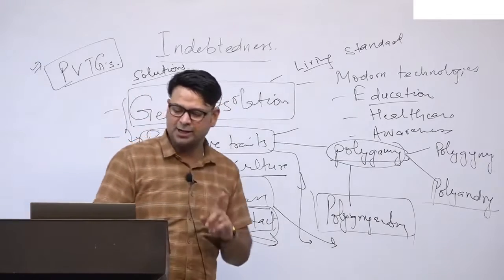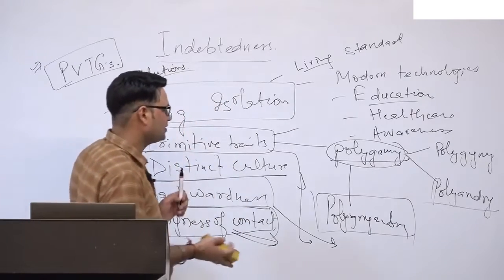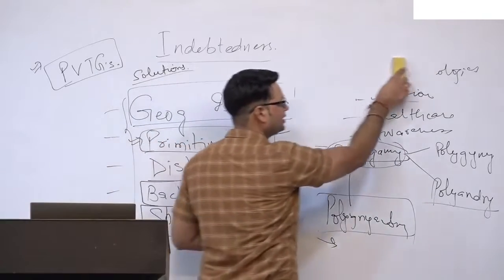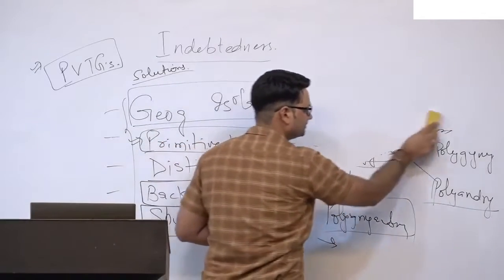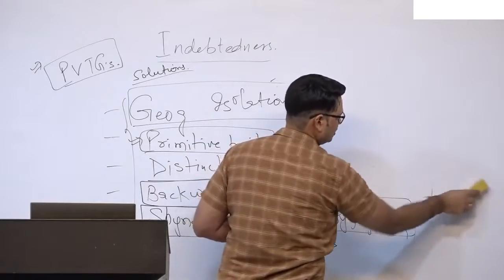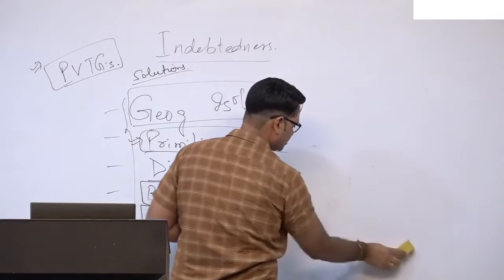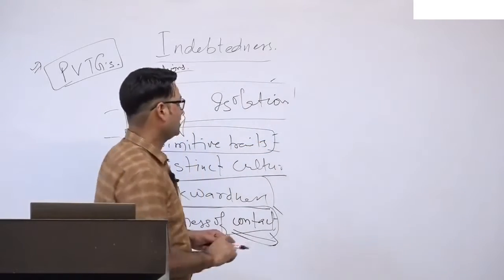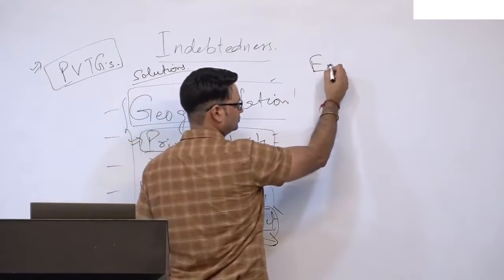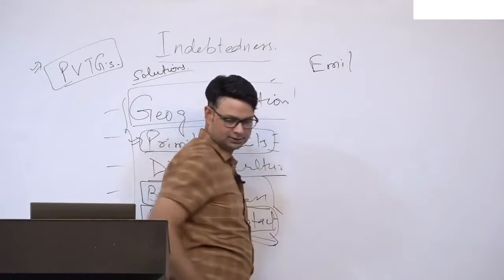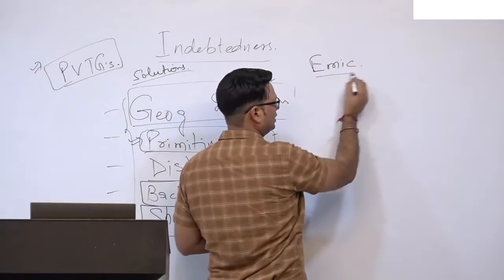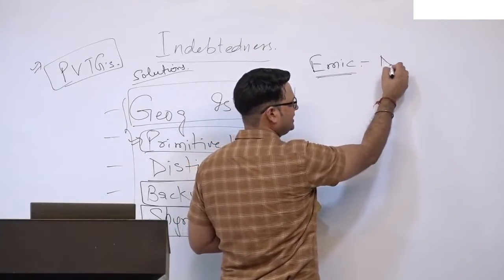The study of the problems of the tribals is from the anthropological perspective. Now, what is the anthropological perspective that I am going to talk about? Whatever you study here for the tribals, we want to study from their own perspective, from the emic perspective. The emic perspective is the native's point of view.